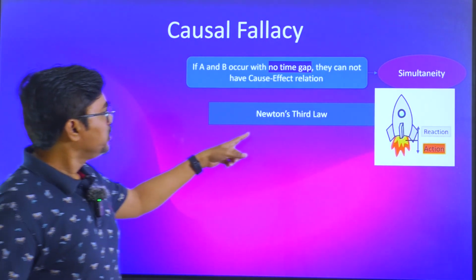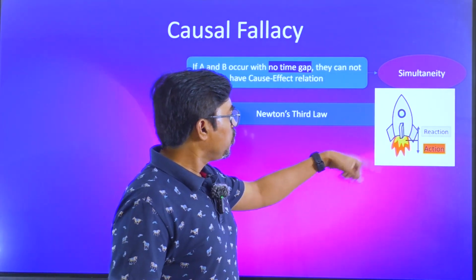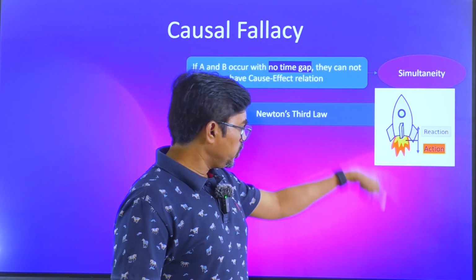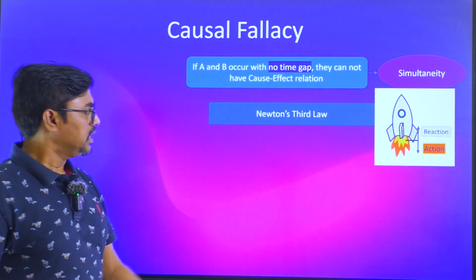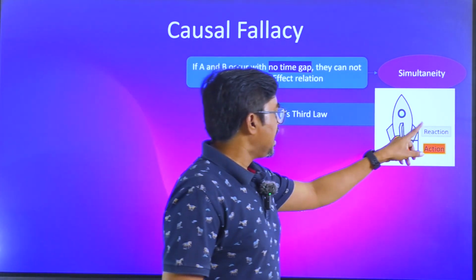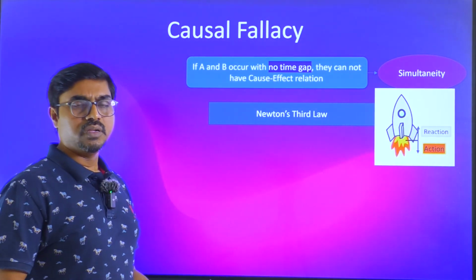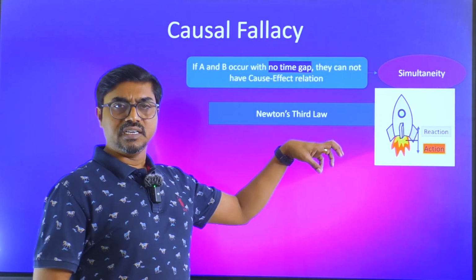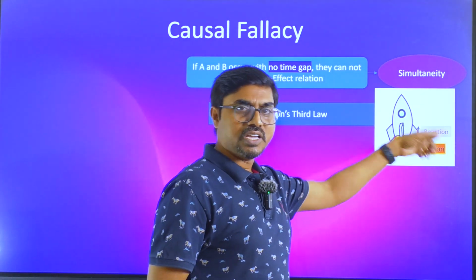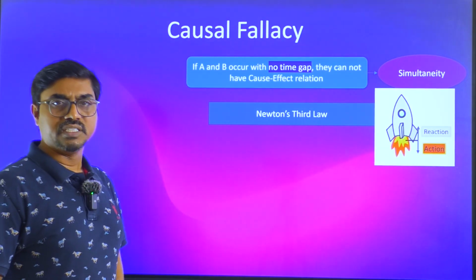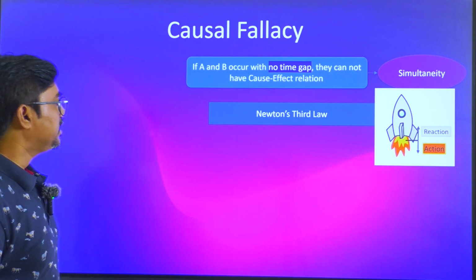For example, according to Newton's third law, you must be knowing, for every action there is an equal and opposite reaction. When the rocket is going up, the exhaust gases are pushed down. As a reaction to that, the rocket is pushed up. So the rocket goes up. That's the idea, you know it. But if you look at the action and reaction, they are not coming one after the other. They come simultaneously. They are generated by the excess pressure inside simultaneously. So they cannot be a cause effect relation. Action causing reaction, reaction causing action, that is not true because they come simultaneously. Because of that simultaneity, you can't say that there is a cause effect relation between action and reaction.